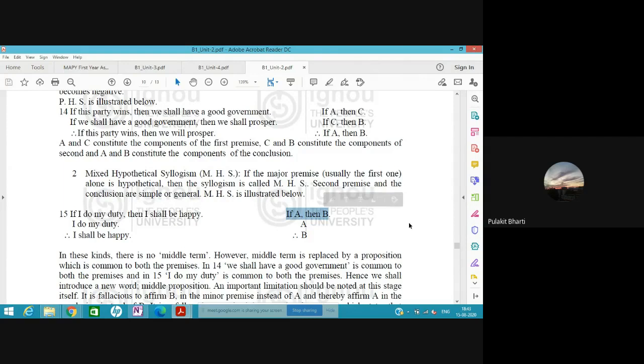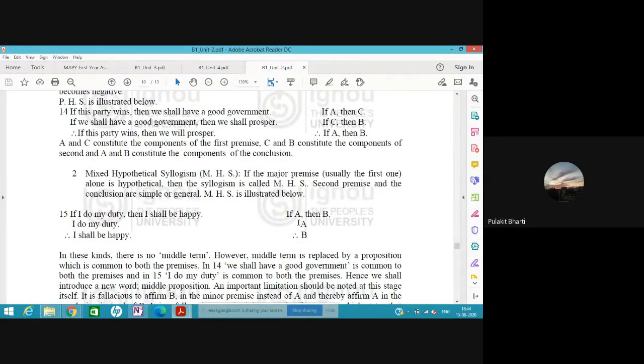In a hypothetical proposition, there is always an antecedent and then a consequent. If I do my duty, this is the antecedent, then the consequent is I shall be happy. So if the antecedent is given in the minor, therefore the consequent.